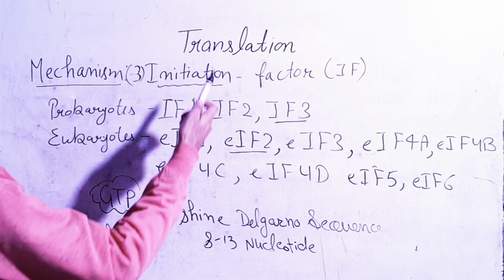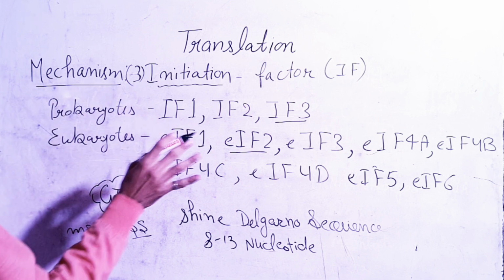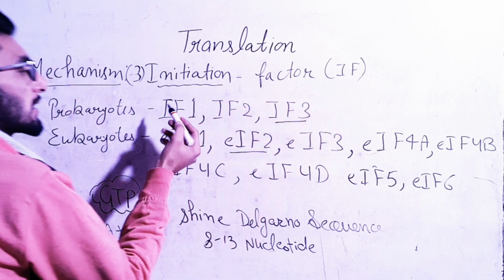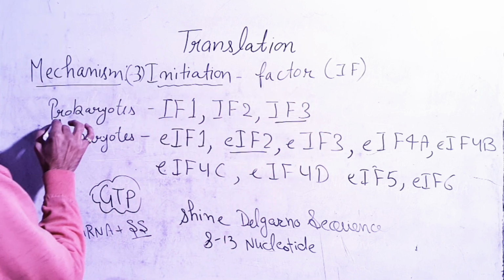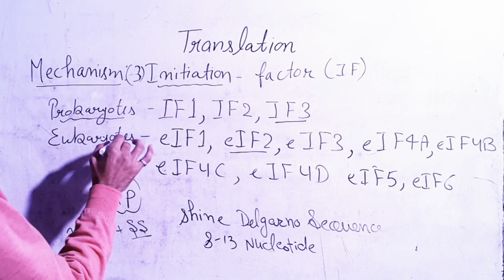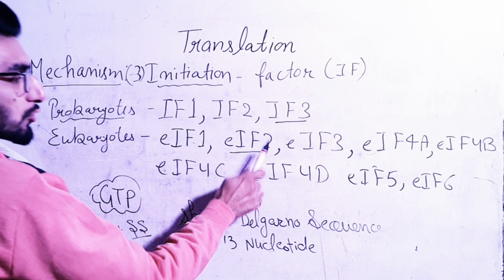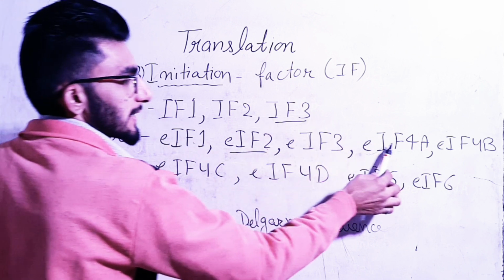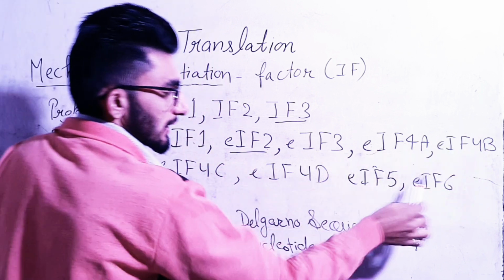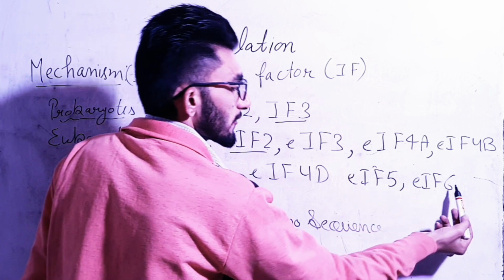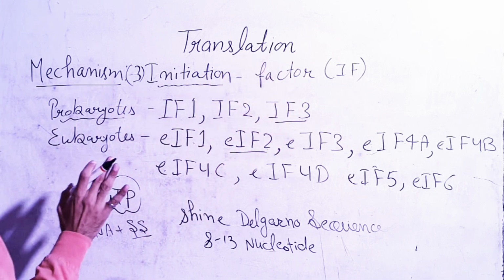The third step in translation is initiation. This initiation is done by factors also known as initiation factors. Okay? In prokaryotic cells, three types of initiation factors are present: IF1, IF2, IF3. And in eukaryotic cells, nine of these initiation factors are present: EIF1, EIF2, EIF3. Okay? Then EIF4A, EIF4B, then C and D. Okay? And at the last we have EIF5 and EIF6. So these are the nine initiation factors present in eukaryotic cells.